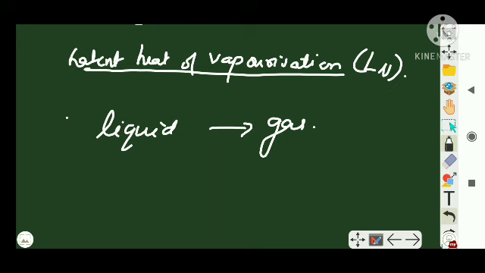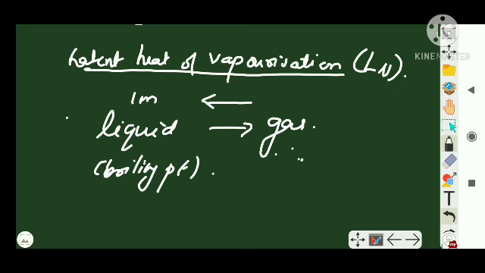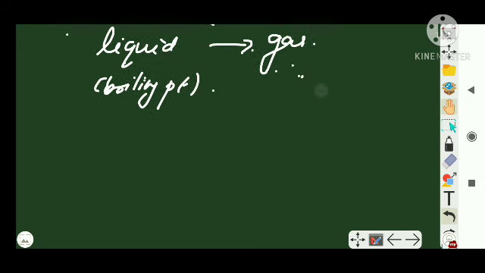This is the quantity of heat which is required to convert unit mass of liquid at boiling point completely into a gaseous state at the same temperature. Or you can say the amount of heat required to convert unit mass of gas at its condensation point completely into liquid at the same temperature. Same as that of ice, and condensation point and boiling point are the same, which is 100 degrees Celsius in the case of water.